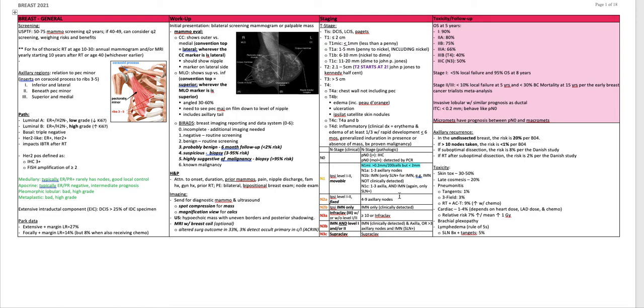N2A is 4 to 9 axillary nodes. N2B is IMN only that's clinically detected. N3A is greater than or equal to 10 nodes or infraclavicular disease. N3B is IMN clinically detected and axilla, or greater than 3 axillary nodes and an IMN positive on a sentinel node. N3C is supraclavicular disease.